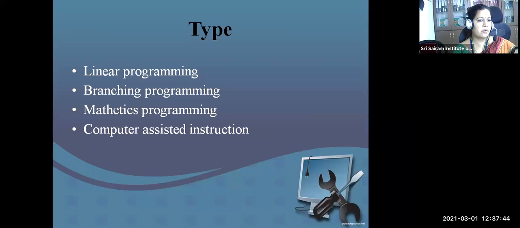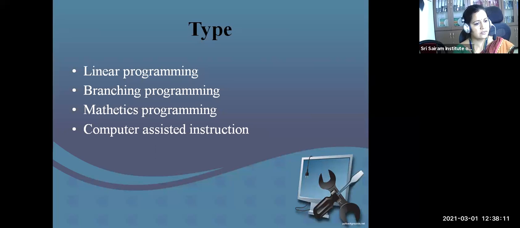You know what linear programming is: guiding through a set of tasks in a linear fashion. Branching programming is when, once he goes through a linear set of steps, he will be asked a yes or no question. According to the answer, if he says yes, it will branch to the next sequence of steps. If he gives no, it will branch to a different sequence of tasks. Then it is called branching programming.